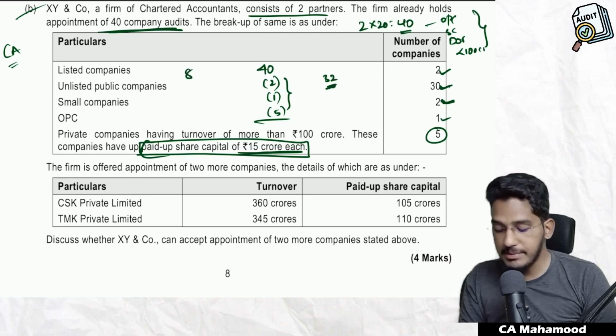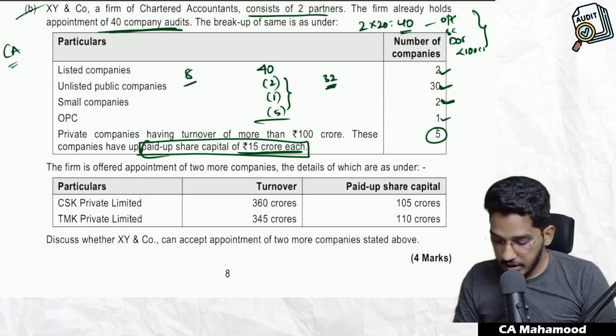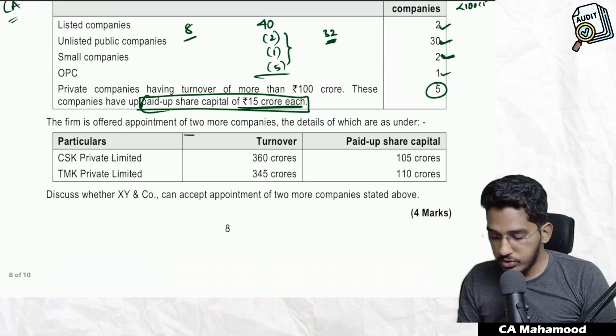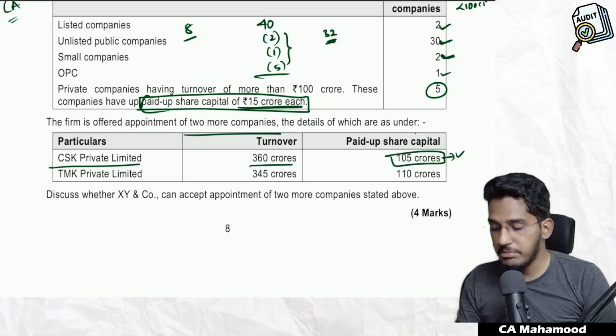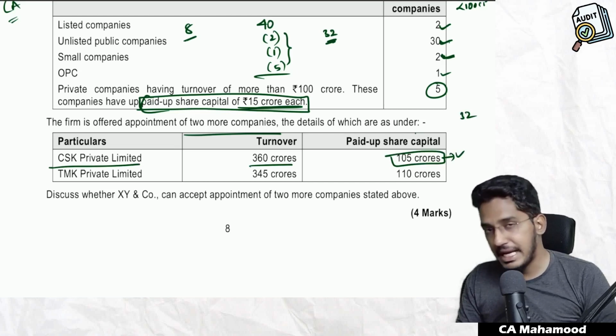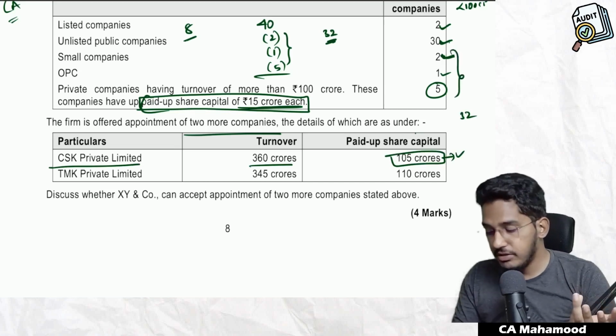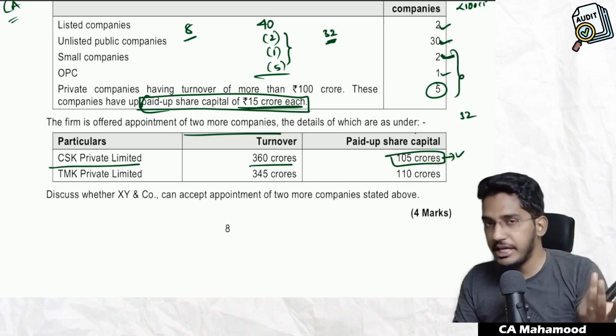That means they can accept 8 more audits. The firm is offered appointment of two more companies, the details of which are as under. CSK Private Limited, turnover 360 crores, paid up capital 105 crores. Can they accept? Yes, they can accept. Why? Because they are only having 32. They can accept 8 more, as those 8 will not be counted in the ceiling limit. That means they can accept 8 more companies.